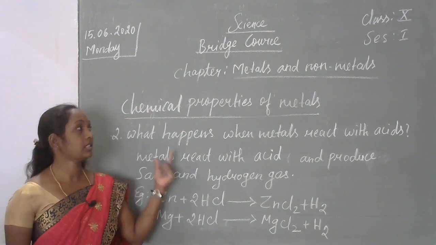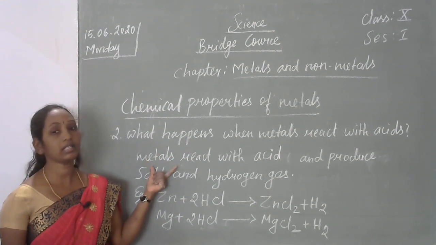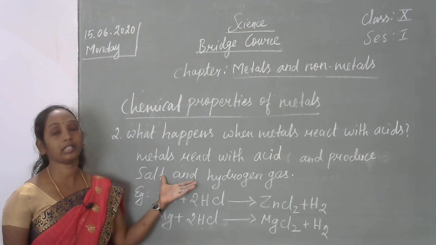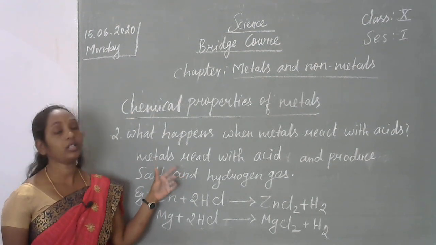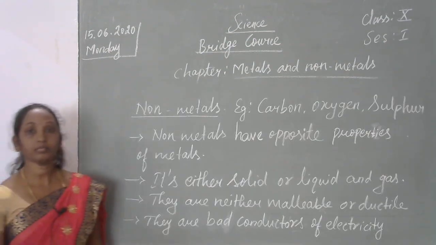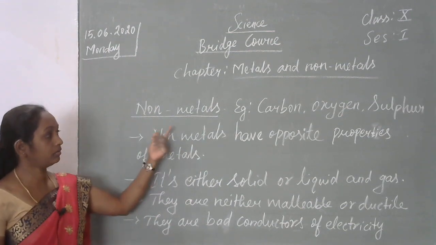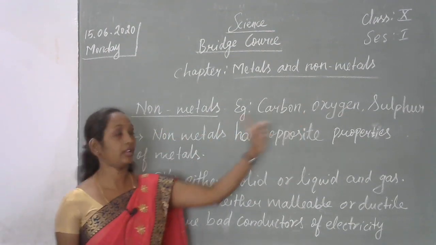So children, we discussed the metals, occurrence of metals, physical properties of metals and chemical properties of metals. And now we are going to see the non-metals. What is meant by non-metals? Non-metals are, for examples, carbon, oxygen and sulfur.